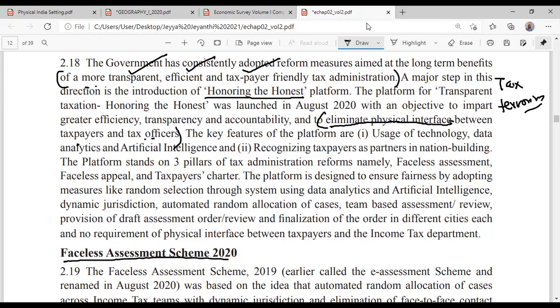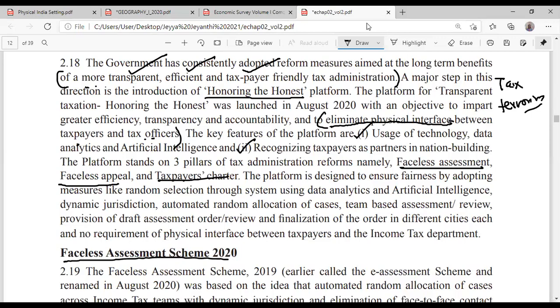How we are doing it: usage of technology, data analytics, and artificial intelligence, recognizing taxpayers as our partners in nation building. So three pillars are there: faceless assessment, faceless appeal, and taxpayers charter.